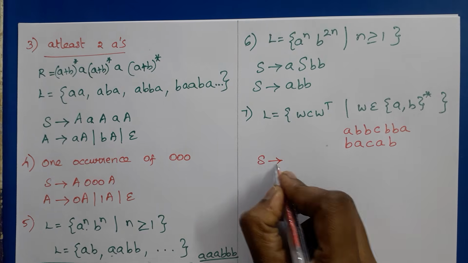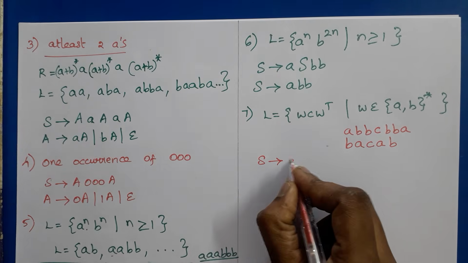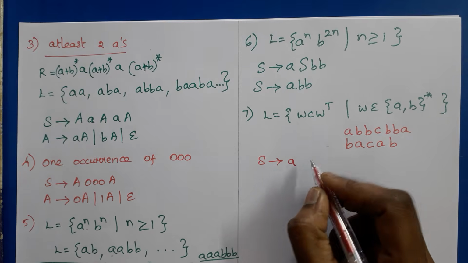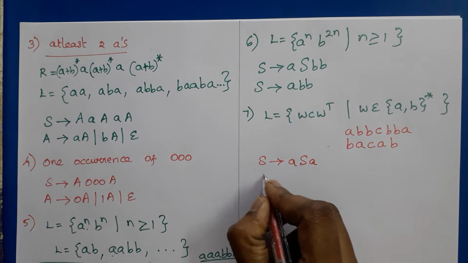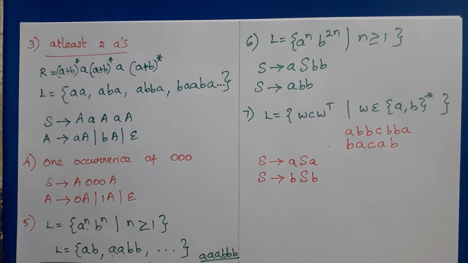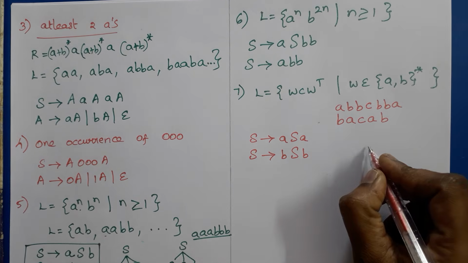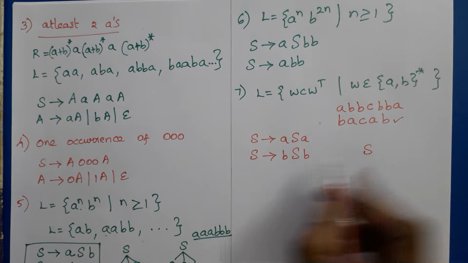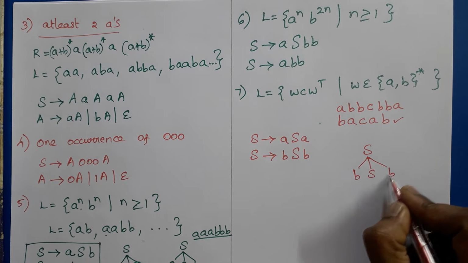So how to construct context-free grammar set of productions? S tends to A, starting with A means ending with A. Recursively, we need to repeat this. So ASA. If it starts with B, it should end with B. So if we try to construct parse tree for this string, S must be replaced by BSB.